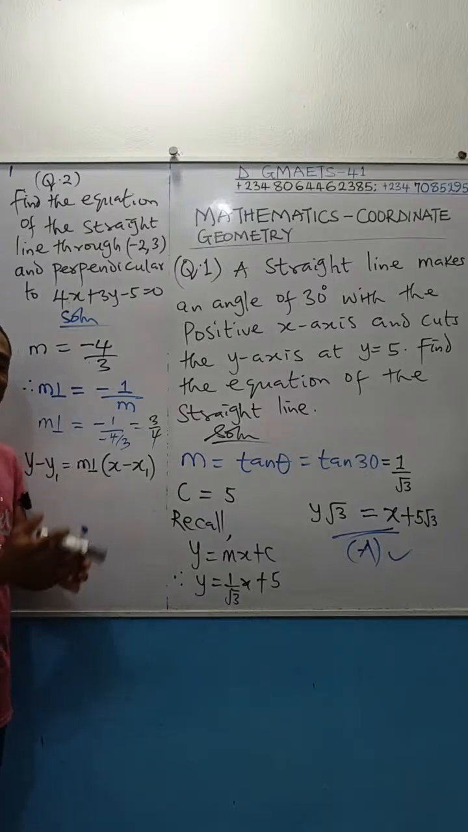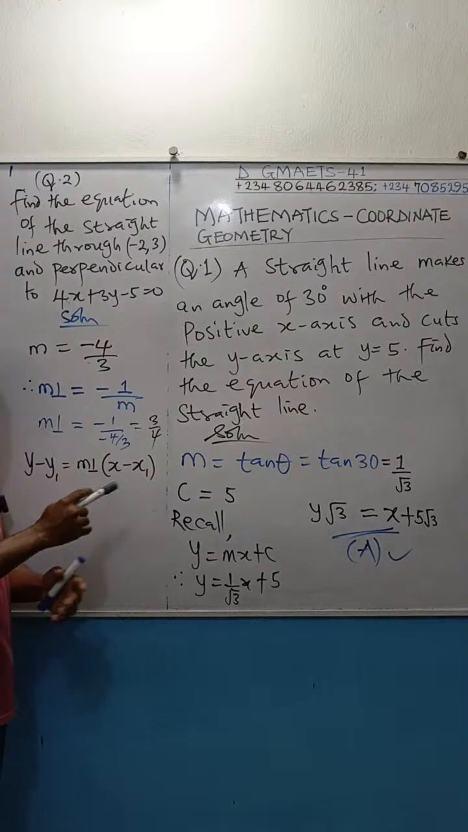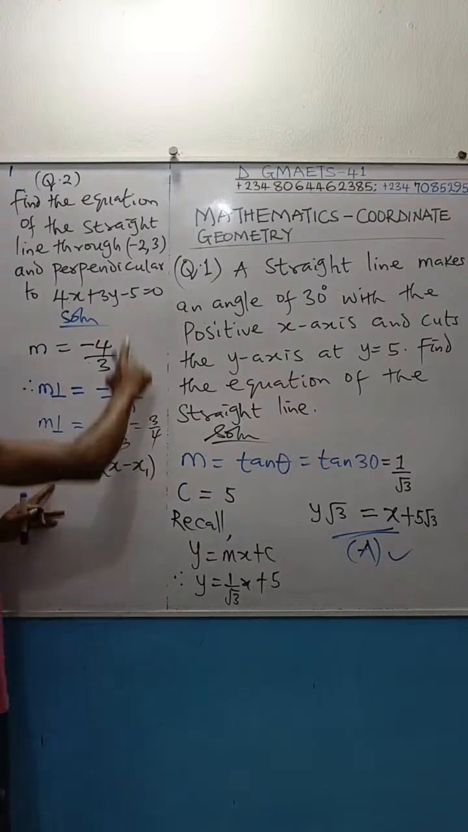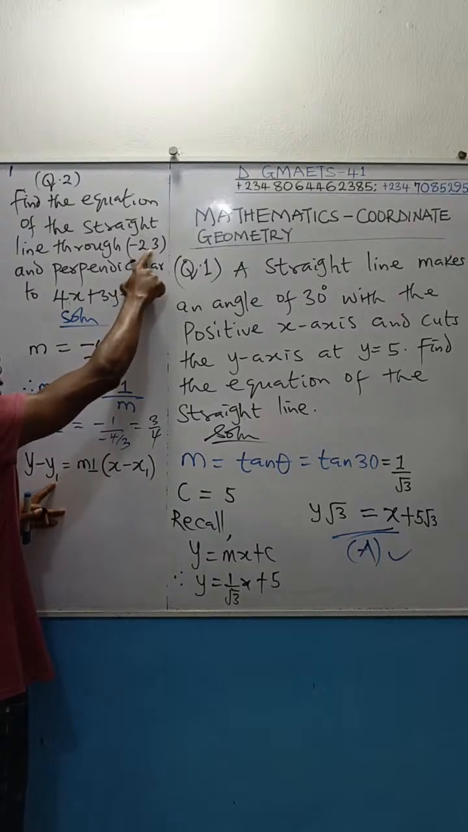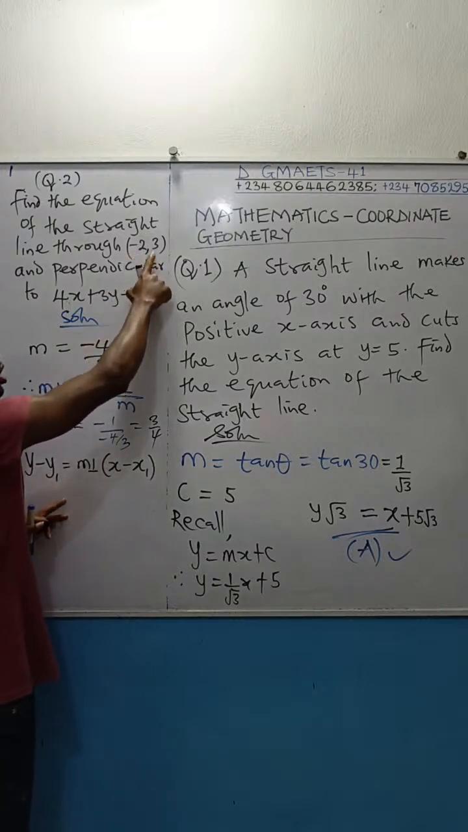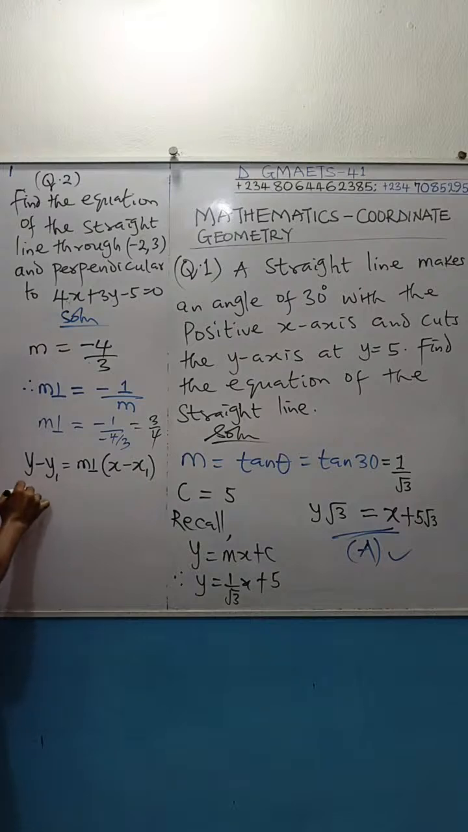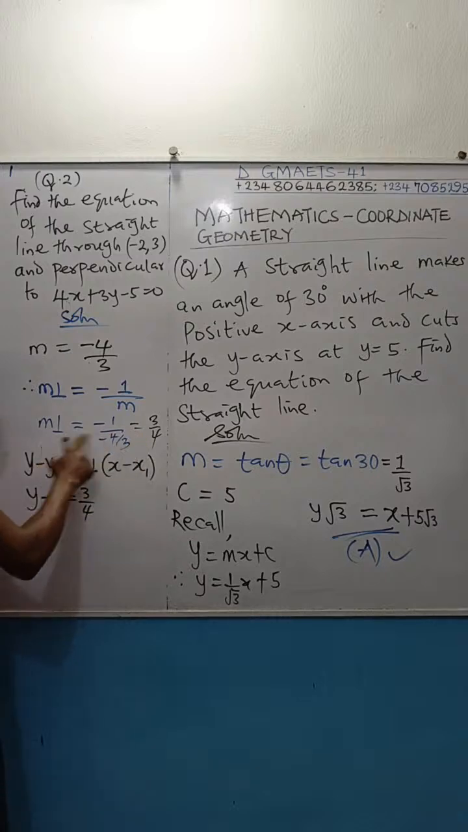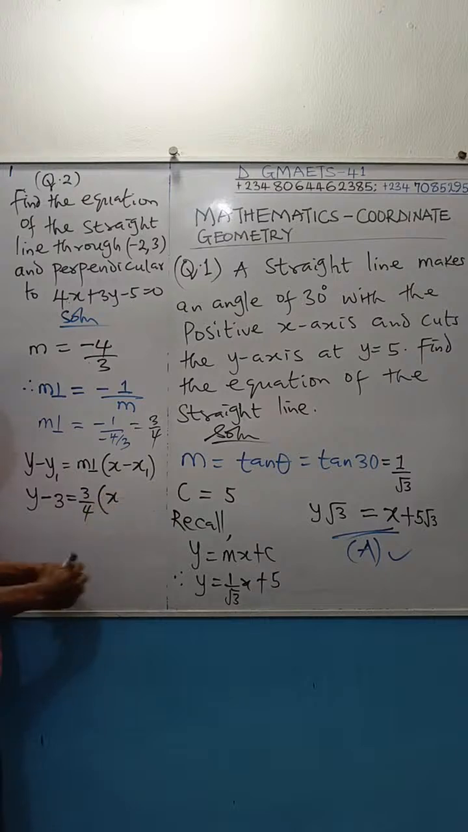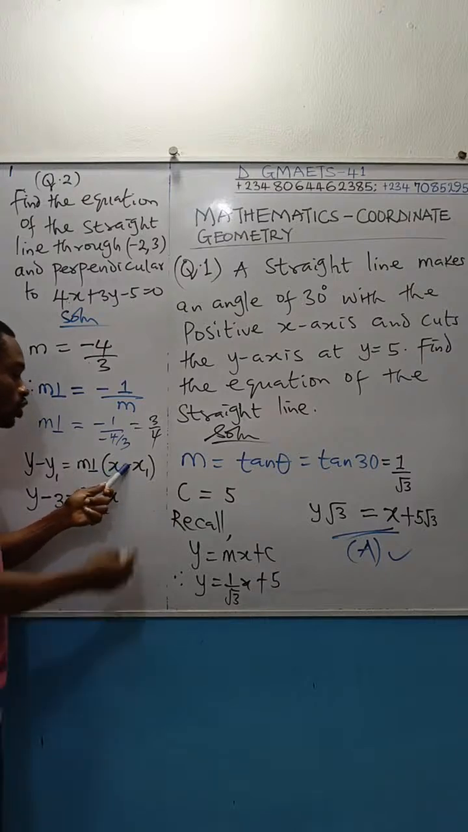The only difference is that for perpendicular line, the gradient you are using is the gradient of the perpendicular line. Substitute the value of x1 and y1. x1 and y1 are the points given here. x1 is minus 2, y1 is 3. So if you fix, you're going to get y minus y1, which is 3. M perpendicular is 3 over 4. That's the gradient of the perpendicular line. Open bracket x minus x1. Now watch. X minus x1.